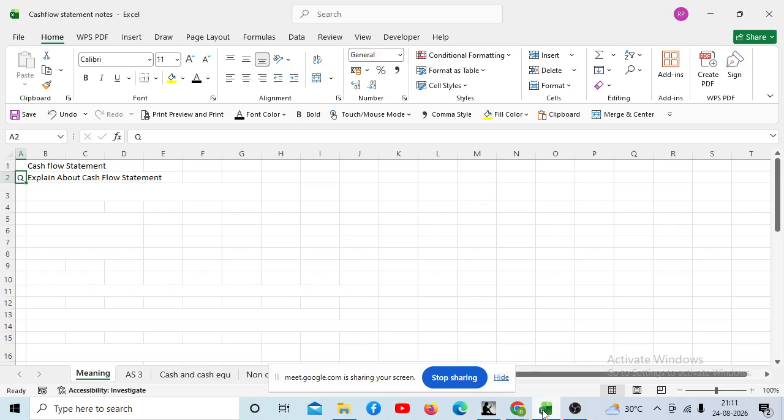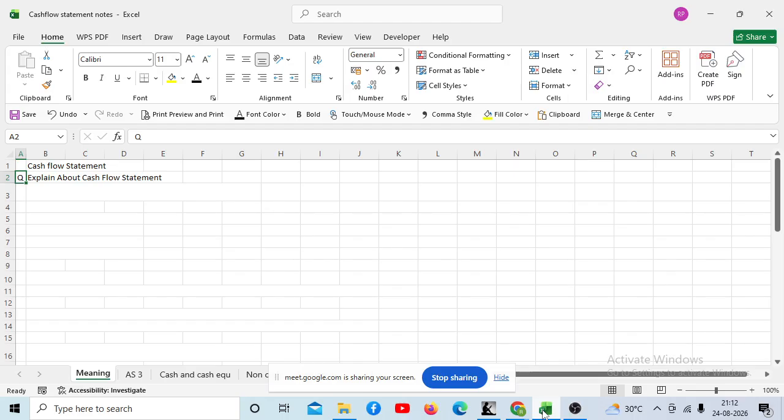It will never be equal to 50 crore, right? So the stakeholders, basically the shareholders, are interested in knowing the flow of money. That means in the entire year, from where the money has come and where the money has gone, right? So in order to give that report, we prepare a statement which is known as cash flow statement.